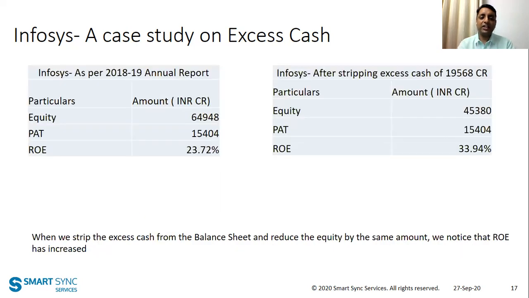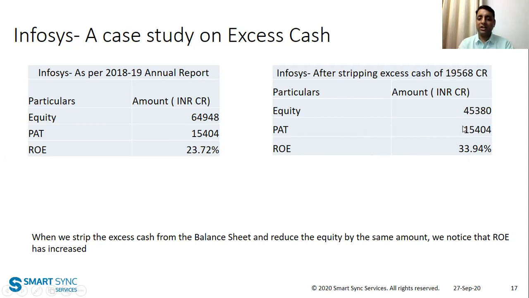See, I've taken two charts over here. In the first chart, you have calculated ROE based on the reported numbers. The reported equity is 65,000 crores, PAT is 15,000 crores. So ROE becomes 23-24%, right? Now, when we take out that extra cash from the books, you will see that equity reduces by the same amount, and your ROE increases.